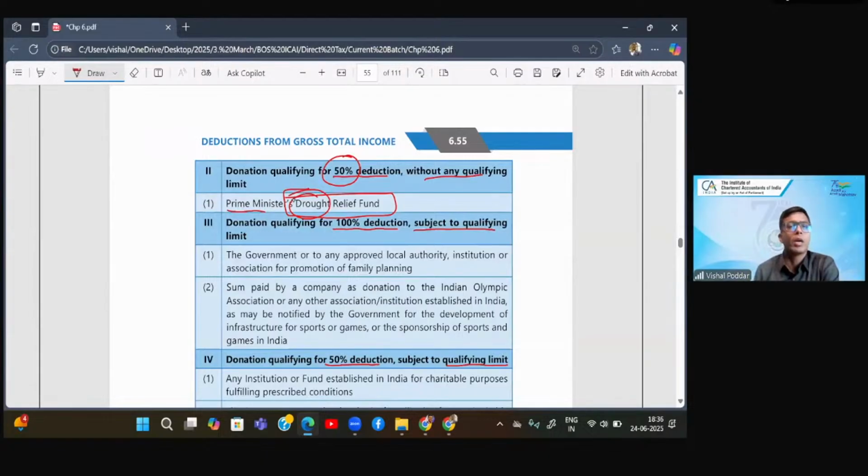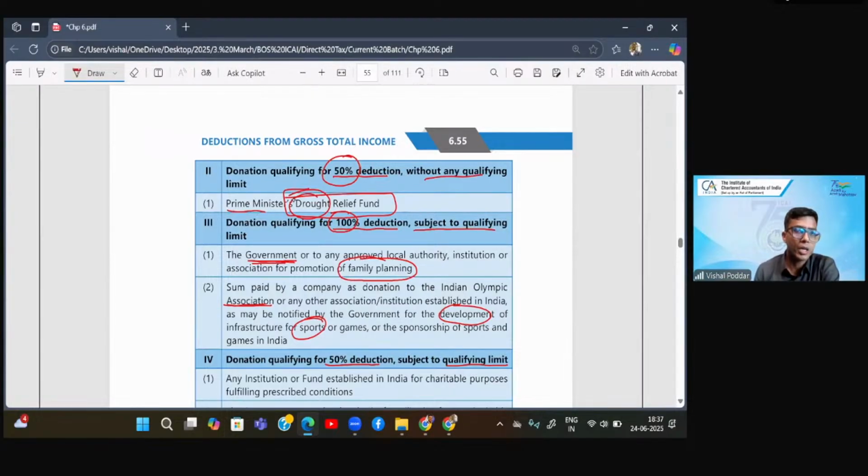Correct? Now, coming to the other category, which is of institutions. If you see, in this category, in the other two lists, you'll get the names of institutions only, like it is government or it is donation to Indian Olympic Association. So where you are giving donation to institutions, it will always fall in the category of limited, right? Now, here, who are given 100% deduction, though there is a limit, but the deduction is 100%. One, where the institution is working for family planning or it is working for sports development in India.